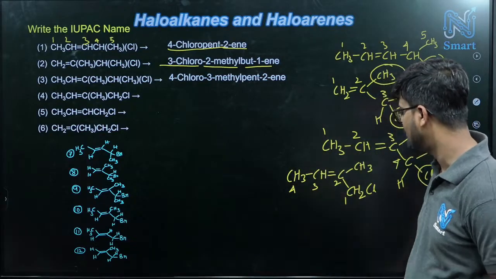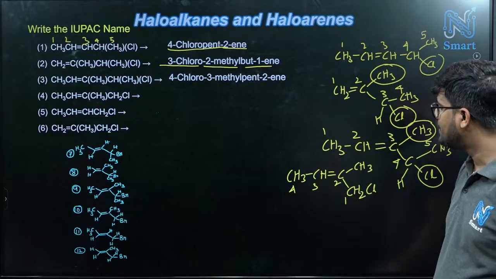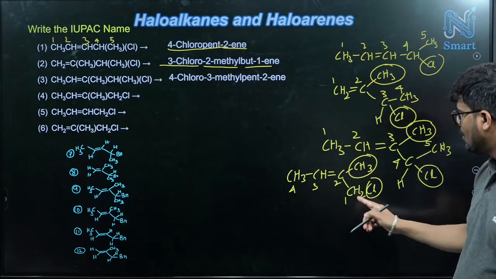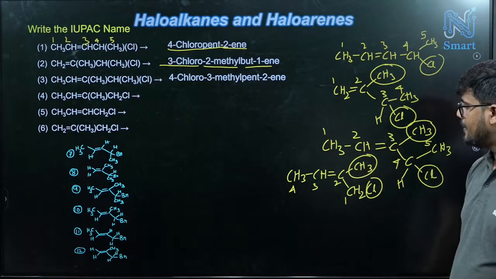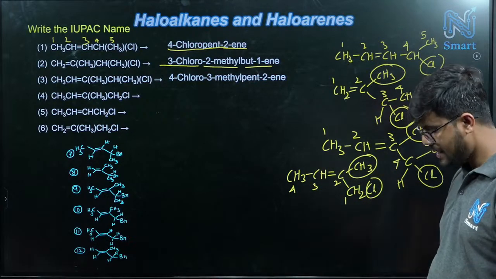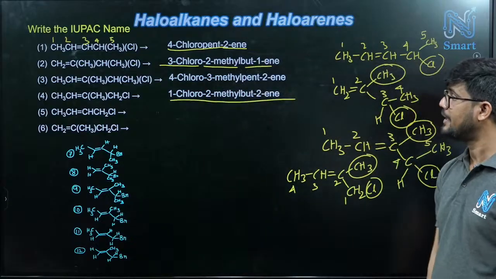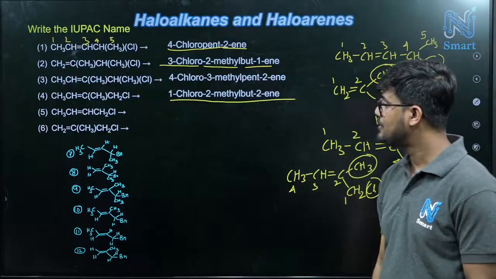So we will follow this numbering. In this case how many substituents do we have? Only 1, and here chlorine, 2. 1-chloro, 2-methyl, but, 2-in. 1-chloro, 2-methyl, but, 2-in, correct? Acha, now next one.